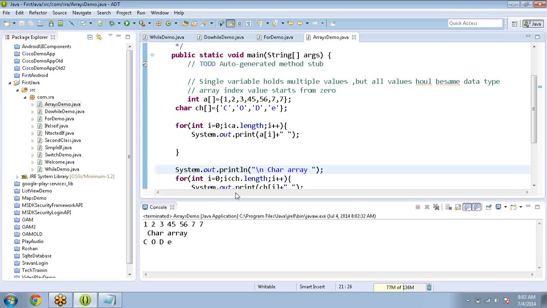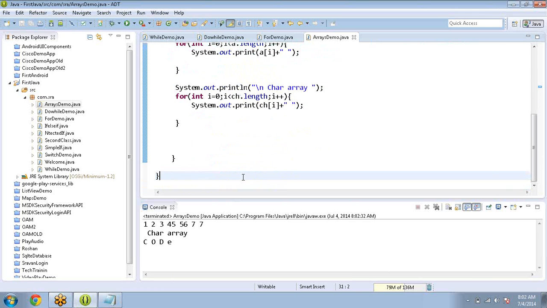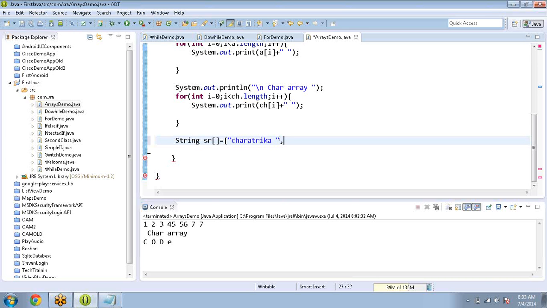Next, if you want to declare one string array, see: String sr equals some name 1 comma name 2 comma name 3.